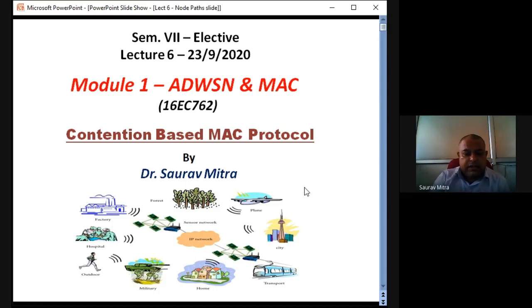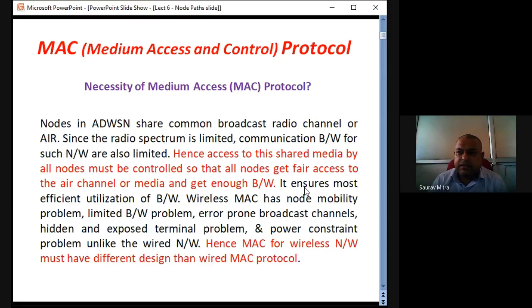So as it happened last week, I'll just give you another very small brief introduction about what is MAC protocol. So as you can see, it is medium access protocol. So nodes in ad hoc wireless sensor network, they are sharing the common broadcast radio channel or the air. So all the nodes are trying to fetch information from the same radio channel. Now, since the radio spectrum is limited, or since all the nodes are within a very constrained bandwidth, then access to this shared media by all nodes must be controlled so that all the nodes get fair share of access